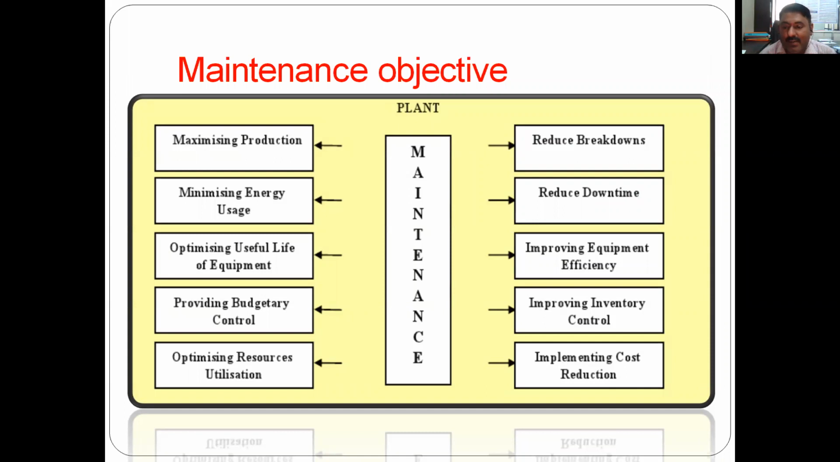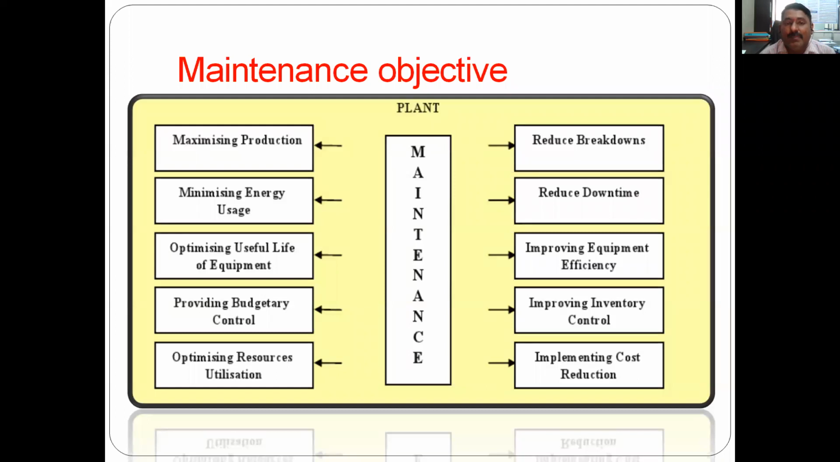Then, on the other side, reduce the breakdowns. If any machine has an immediate or emergency breakdown, production will be hampered. The material has to wait, the operator has to wait, and it again affects efficiency, energy use, and resource utilization. Everything will collapse, because during that breakdown time one has to go about arranging all the things.